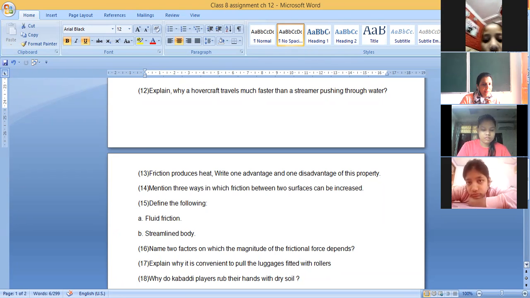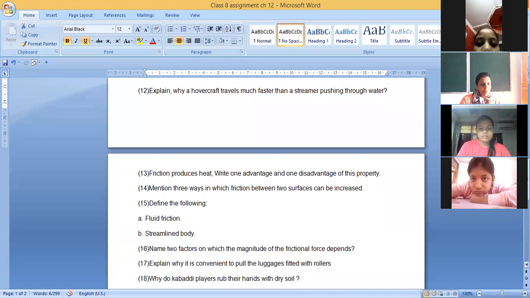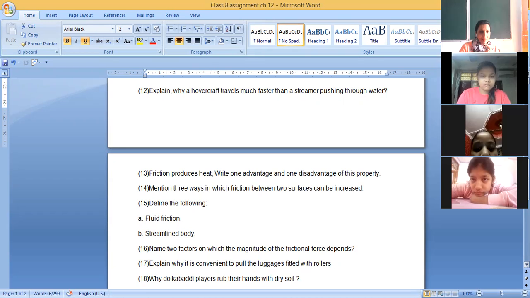Okay, one advantage she is saying is that heat is produced, taking the example of a matchstick. When you strike the matchstick on the outer surface, heat is produced. That is useful for us. We are using it. And one disadvantage is that when machines keep on working, they produce heat. Even at our home, the electrical appliances we use produce heat. So that is totally a wastage. This is the disadvantage. Okay.